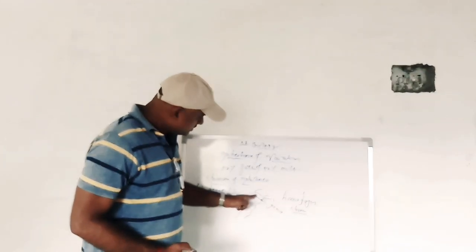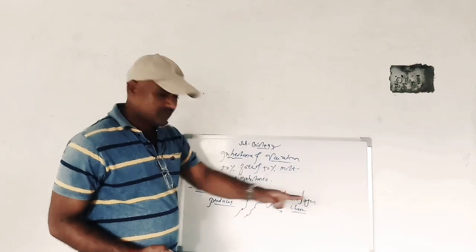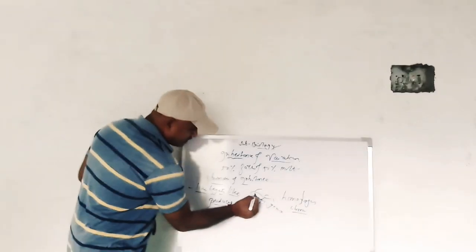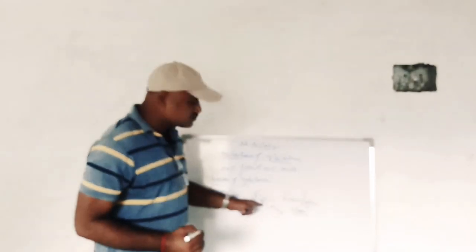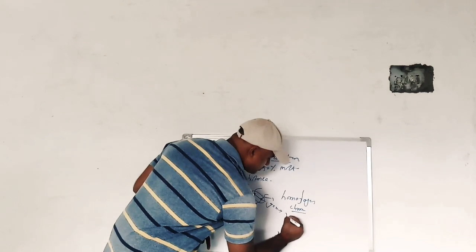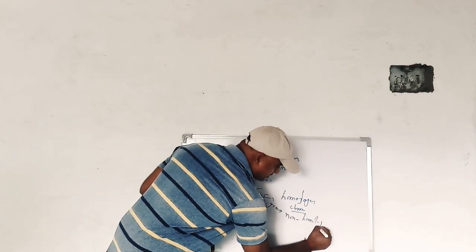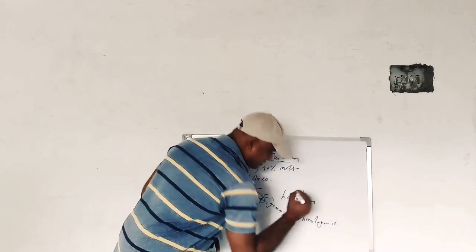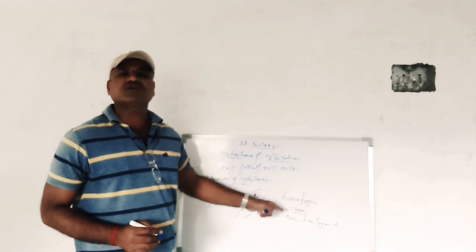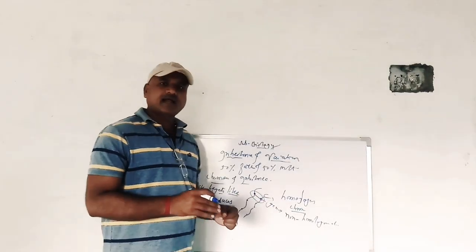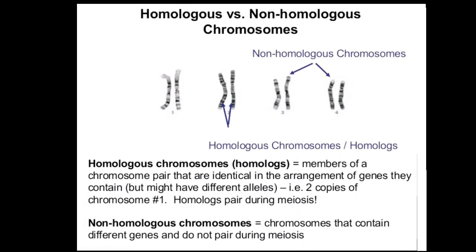Suppose the pair of genes, their location is not similar. Suppose it is dissimilar. One gene is located here, one gene is located here. Such type is called non-homologous chromosomes. In such a way, the mechanism is there in the body, and the characters are transferred from one generation to another generation.